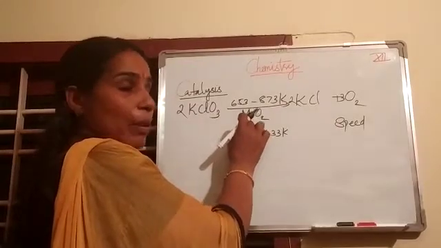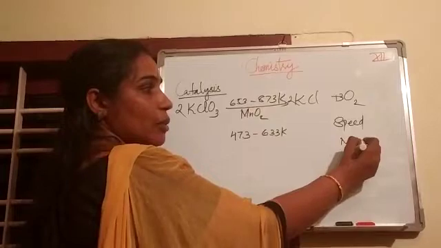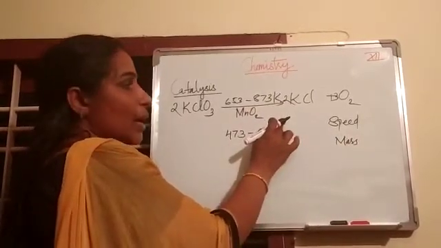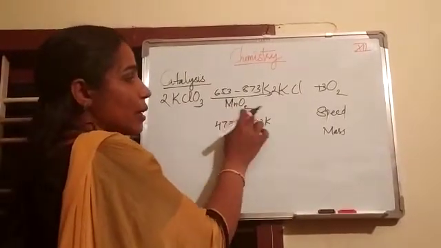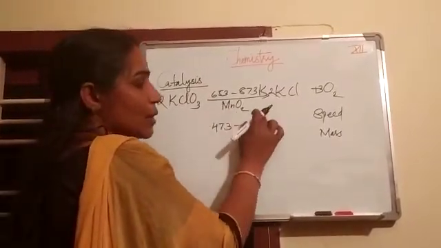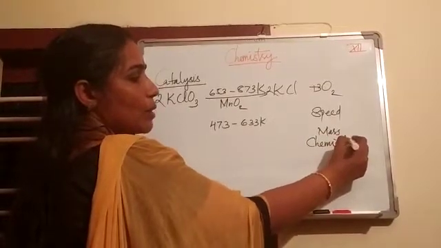No change in the mass of manganese dioxide. And also there is no change in the chemical composition.